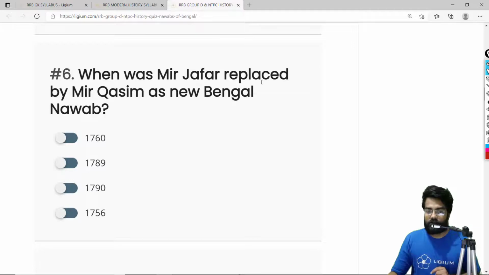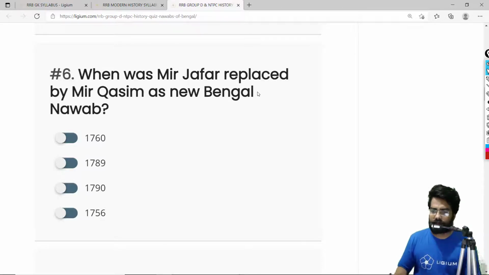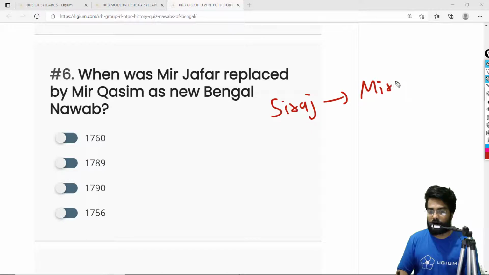When was Mir Jafar replaced by Mir Qasim as new Bengal Nawab? Now, Mir Qasim was defeated in the Battle of Plassey. Okay, that was 1757. And in 1760, Mir Jafar replaced Mir... I'm sorry, I'm getting it wrong. So basically, Siraj-ud-Daula was defeated by Mir Jafar. Let me just explain you better. Let me just take out my pen. Okay, so basically, Siraj-ud-Daula was defeated or betrayed by Mir Jafar.